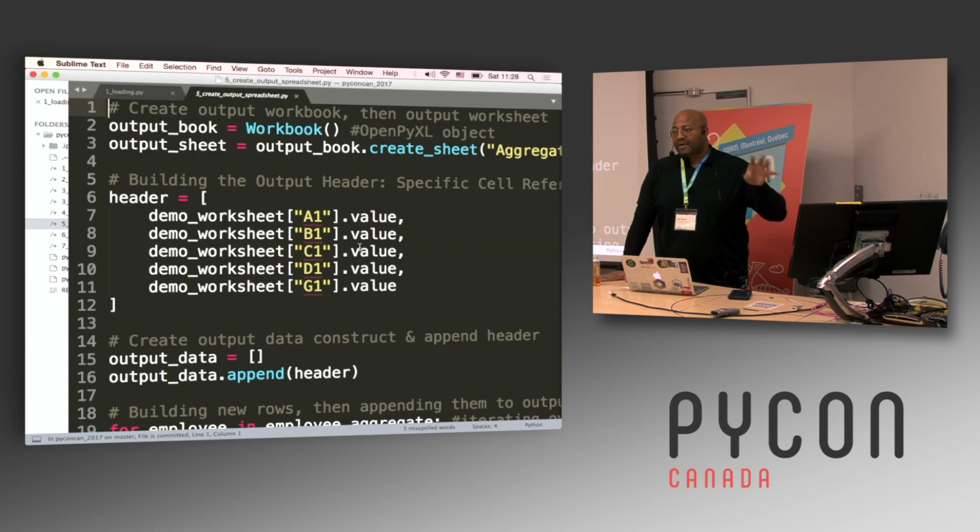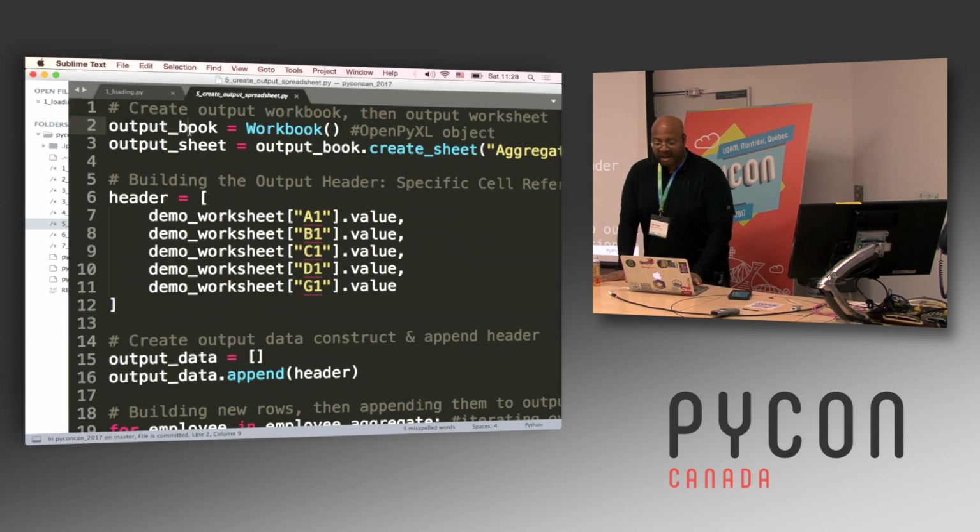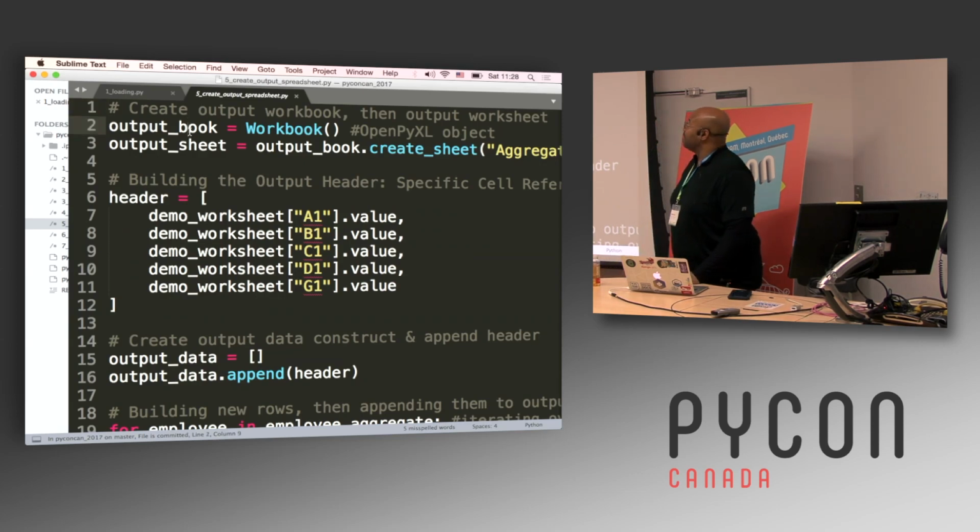And so here, after I've done this processing, I'm going to provide the output as a spreadsheet, so I can then pass that spreadsheet on to someone else who wants it or needs it. And for that, I'll create this output workbook construct.